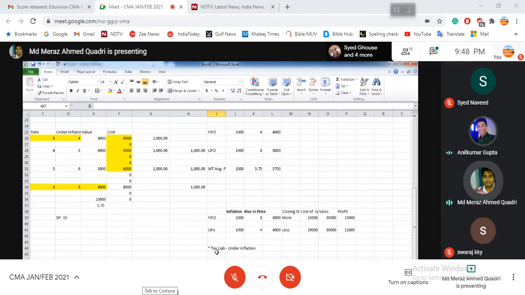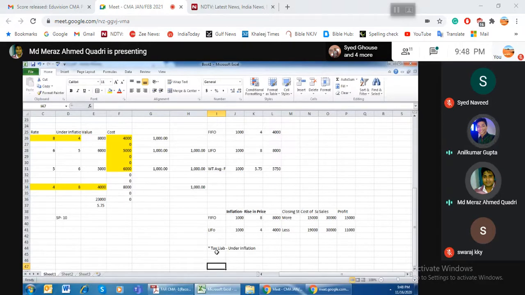LIFO. Do not just answer your questions by reading the inflation and deflation. You have to read the question very carefully, as maybe the asking section is different. If the company wants to save tax liability, it should follow the LIFO, because it doesn't need to pay the tax now. Otherwise it can save the tax payment.